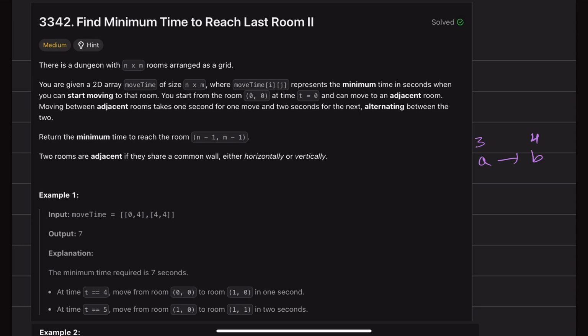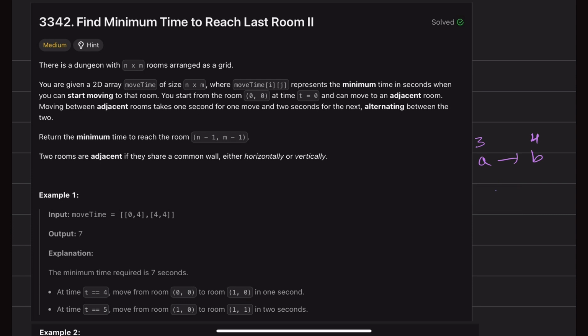Now how much time will I require for moving from A to B? I will first have to wait until 4. There is no way before that I can make that transition and move to that room. Once that time 4 has elapsed, I will take 1 second or 2 seconds based on my previous move.